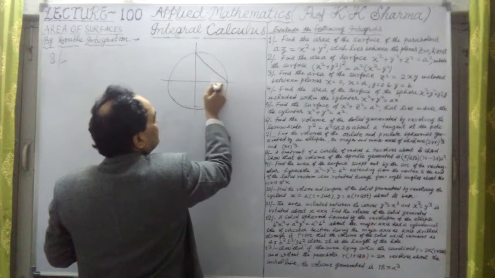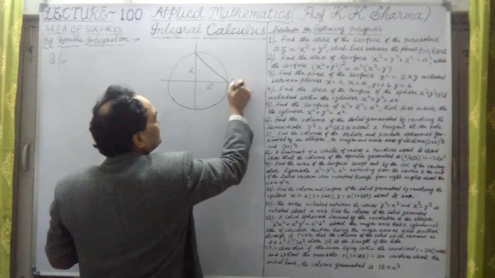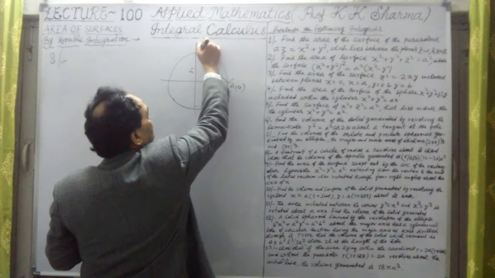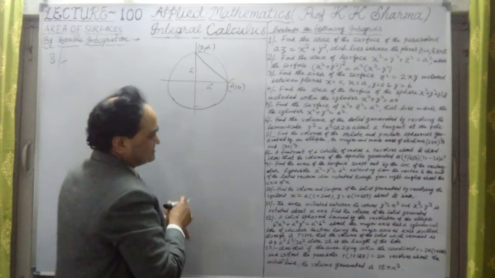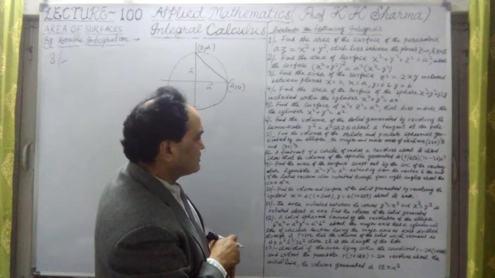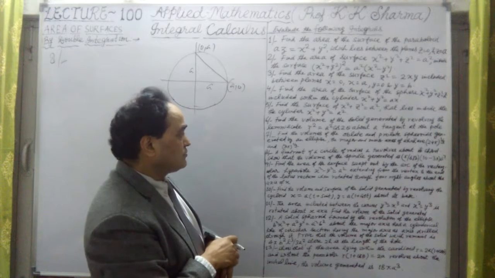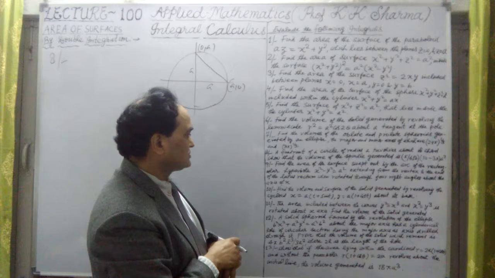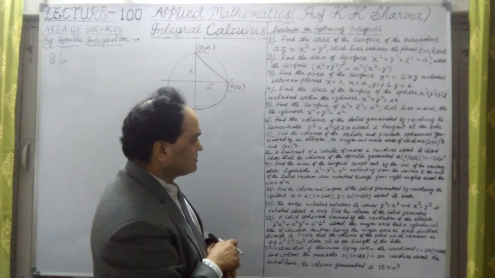This is the radius A. What are the coordinates of this? This is (A, 0) and this is (0, A). A quadrant of a circle of radius A revolves about its chord, so that the volume of the spindle generated is this.